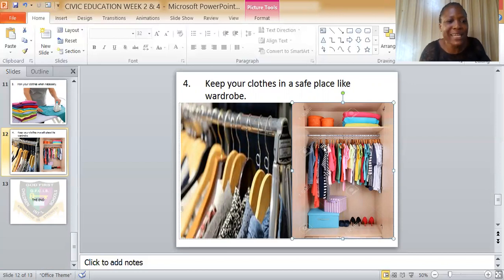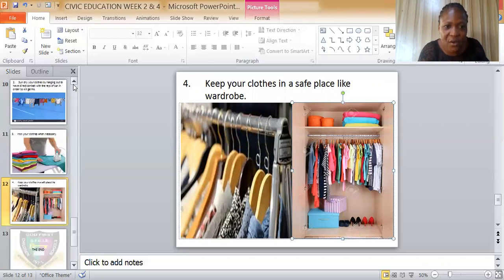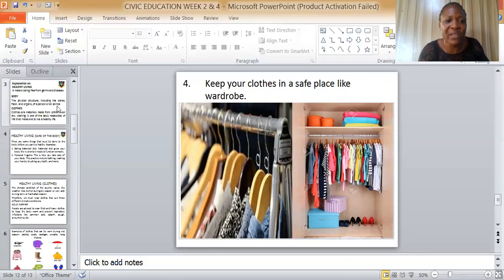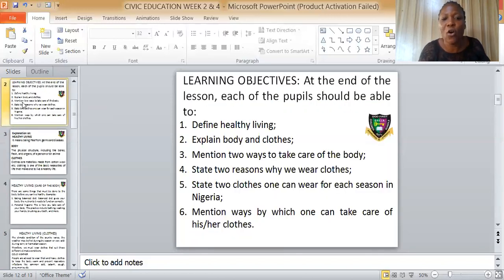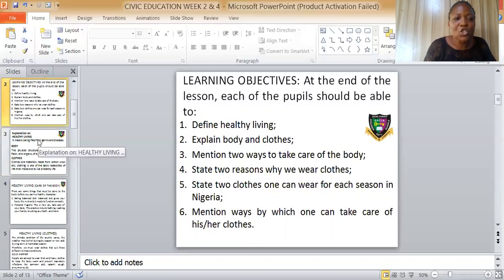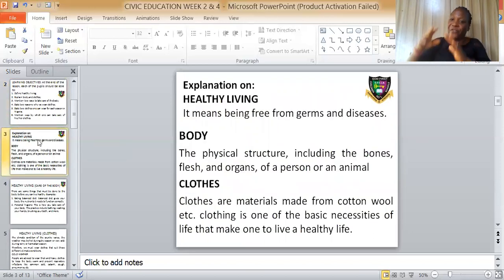Now let's go to the learning objectives to ascertain that we have really achieved what we are to achieve at the end of the class. We have defined healthy living. Healthy living means to stay safe from germs and diseases. It means being free, or staying safe, from germs and diseases.